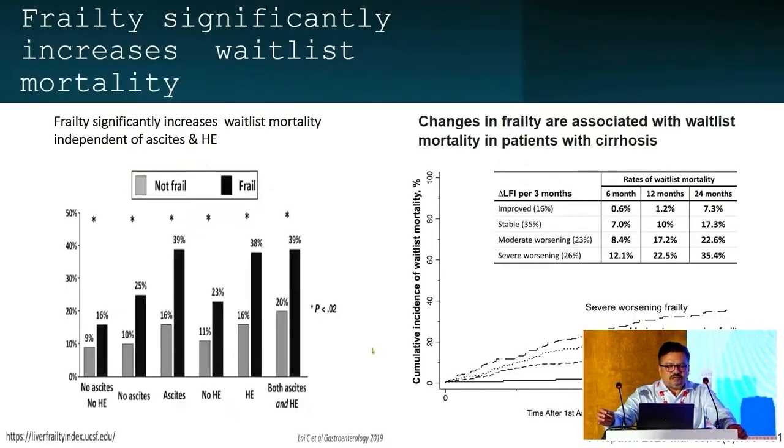And these are two studies from the UCSF group by Jennifer Lai. In the first study, you can see that patients with frailty have an increased mortality independent of the presence of decompensating events like hepatic encephalopathy or ascites. So any patient with hepatic encephalopathy or ascites, if they are frail, they've got a twofold increased risk of mortality compared to patients who are not frail. In the second study, they showed that if we can improve the frailty by 1 point, then there's an improvement in the mortality on the waiting list.